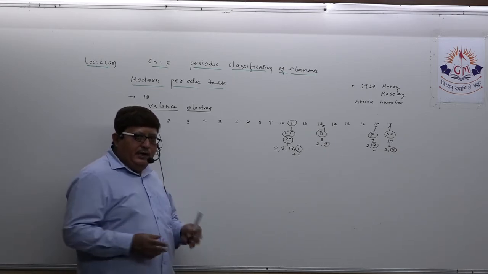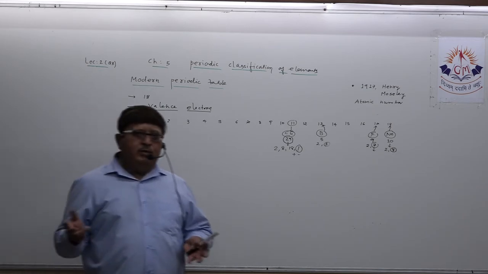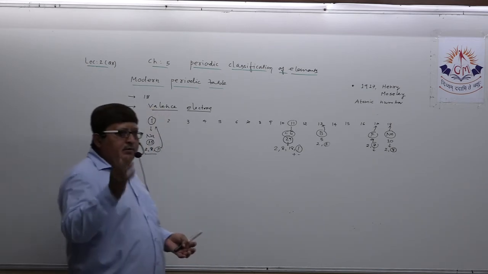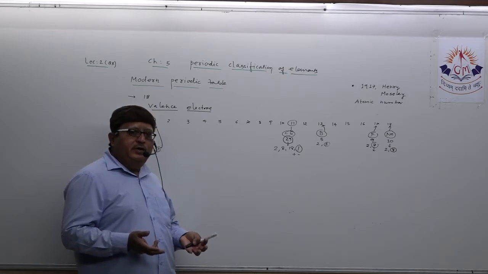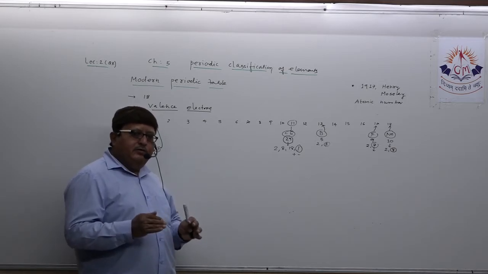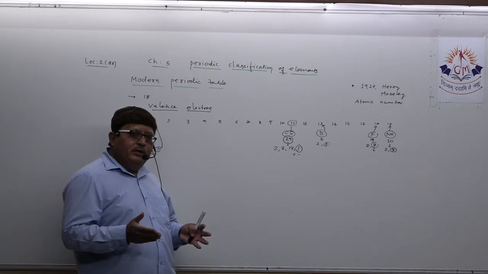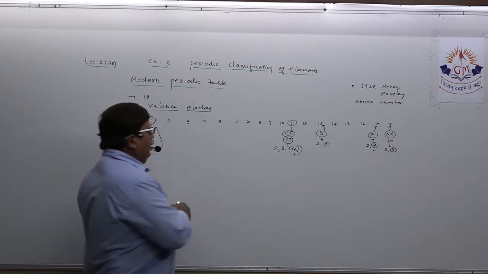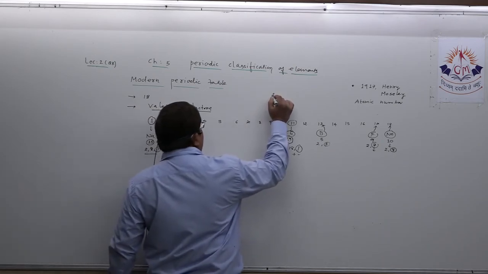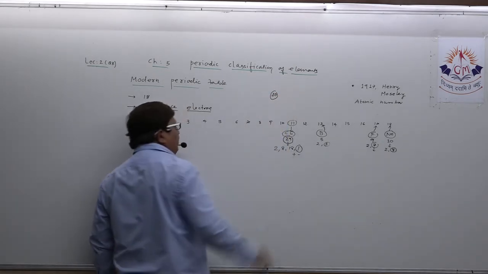Understand? And I don't think that the board will demand you to remember the electronic configuration of all 118 elements. No need at all. But at least try to remember the electronic configuration of up to 30 elements, up to atomic number 30.